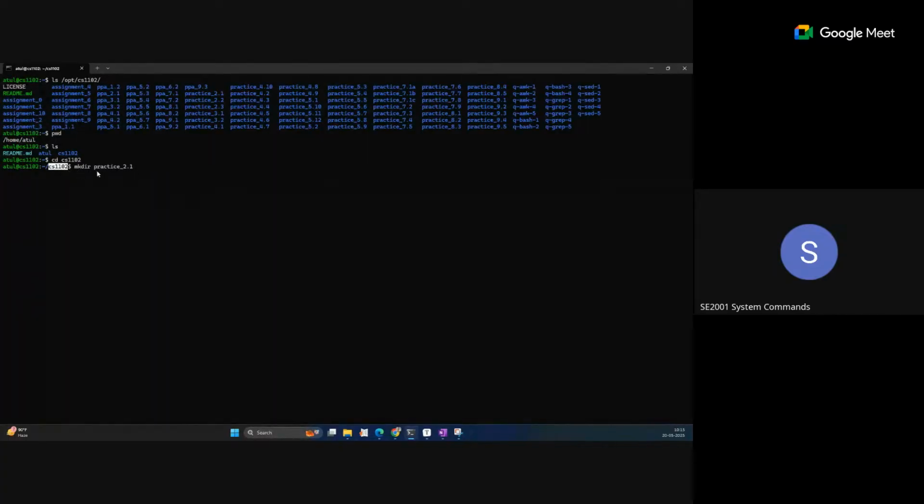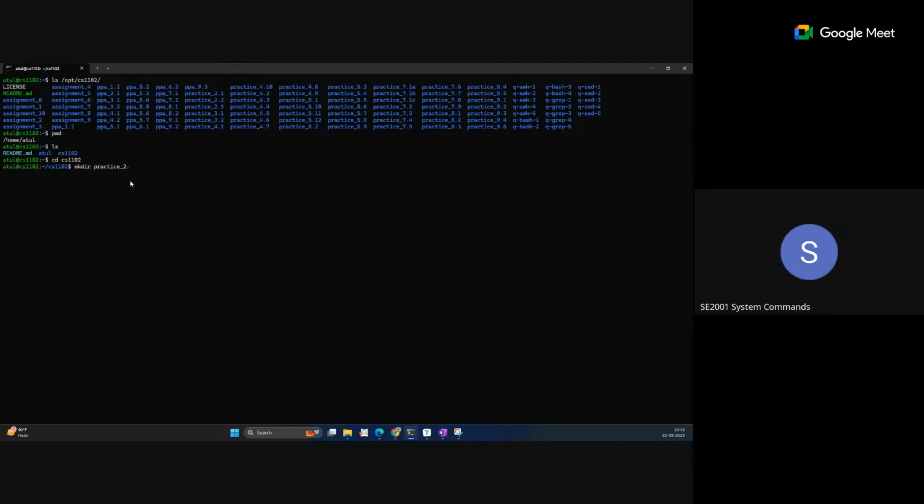So just like this, you need to create this directory 2.1. Same for the BPT, same for the OPP assignment also. So do not, this is a very common mistake. Many of the students create or enter into the wrong directory and try to access the question. I'll also give you the common mistakes students make.